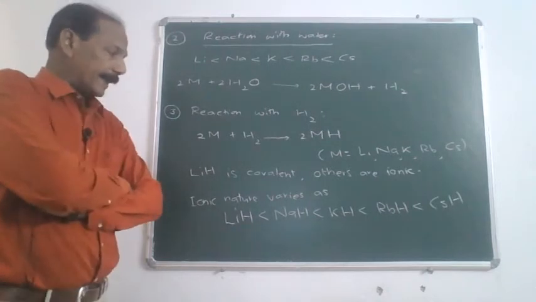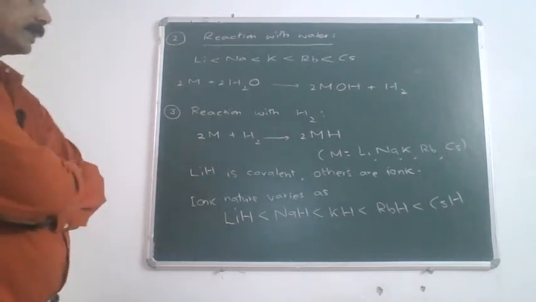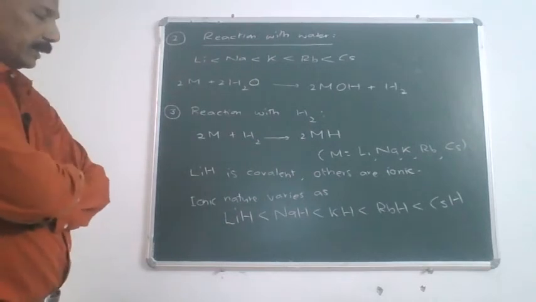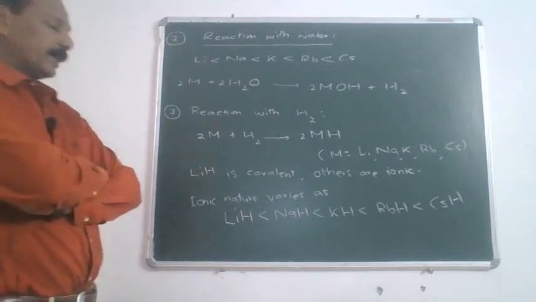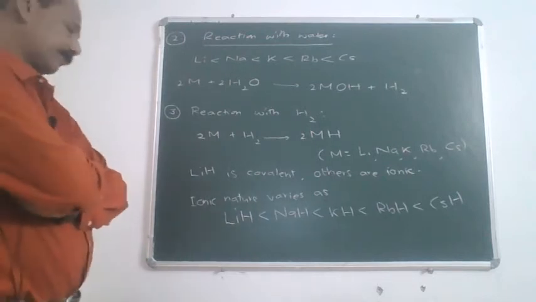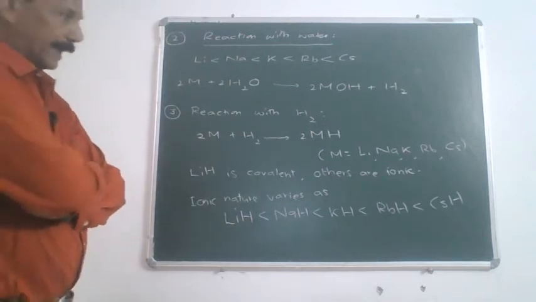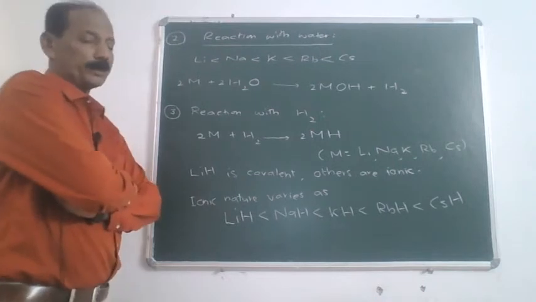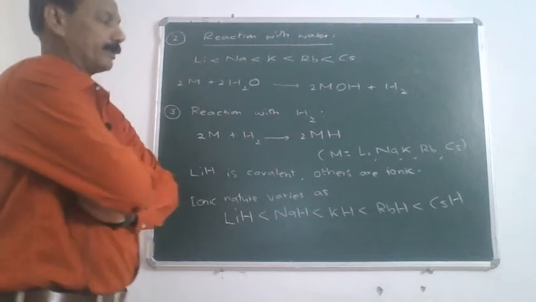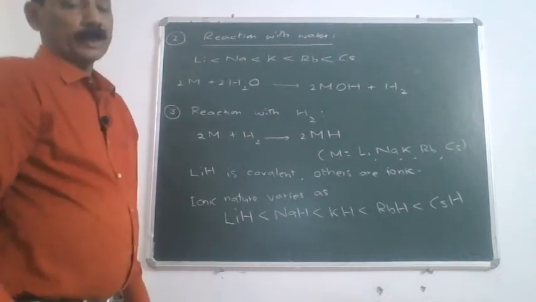So, the ionic nature of these hydrides varies as LiH less than NaH less than KH less than RbH less than CsH. In other words, again, the hydride which is most ionic among the alkali metals happens to be cesium hydride.